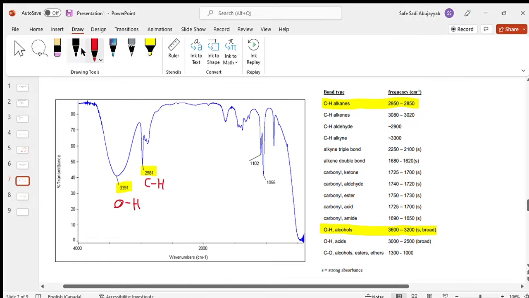Well, we are likely to have something else. Let's label these two peaks right here. They're pretty close together, right around 1,000, 1,100. What do these peaks tell us?